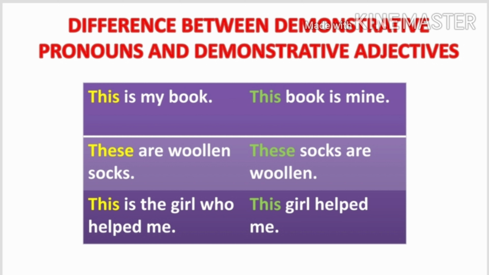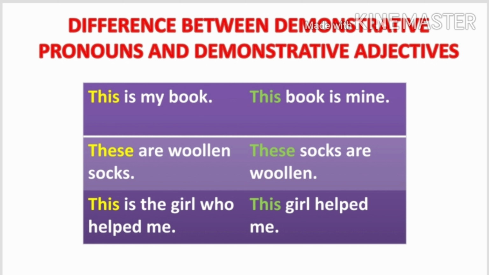This is my book. Here the word this stands for the noun book and therefore it is a pronoun. This book is mine. Here the word this qualifies the noun book and is therefore an adjective. These are woolen socks. Here the word these is a demonstrative pronoun.